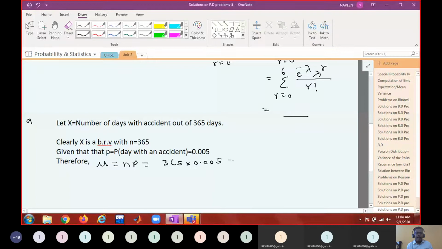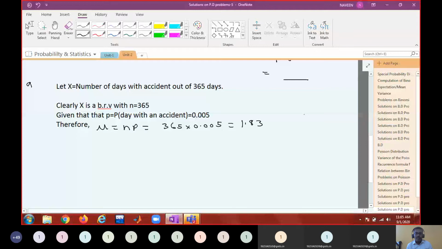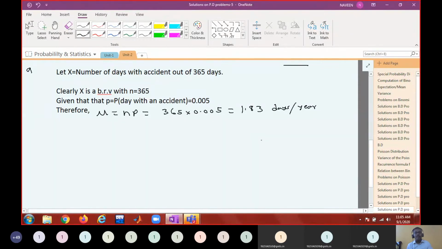Can you tell me? Just round off the number. 1.825, so 1.83 days per year. This may be useful because sometimes if you ask about a 2-year period or 3-year period, you have to change the lambda.